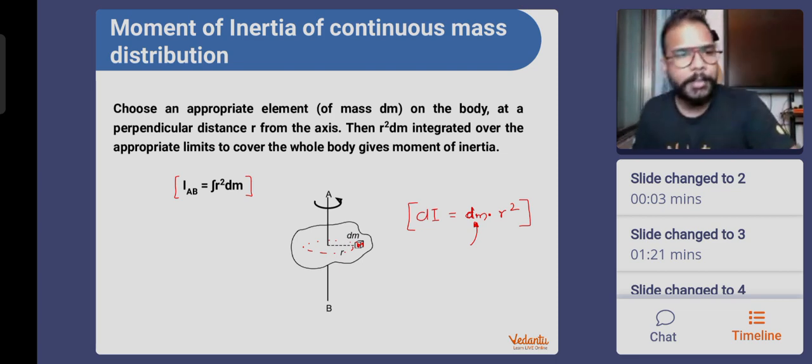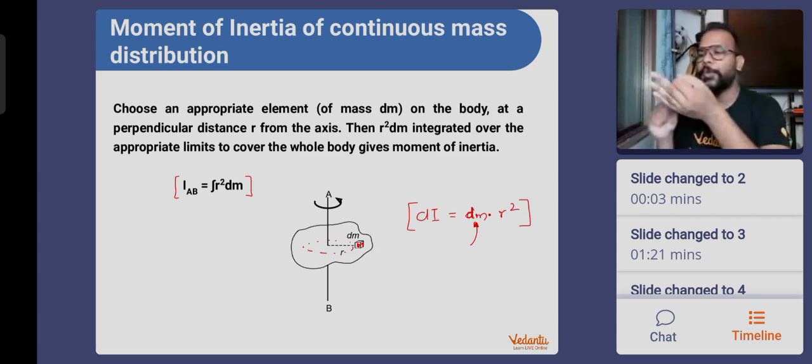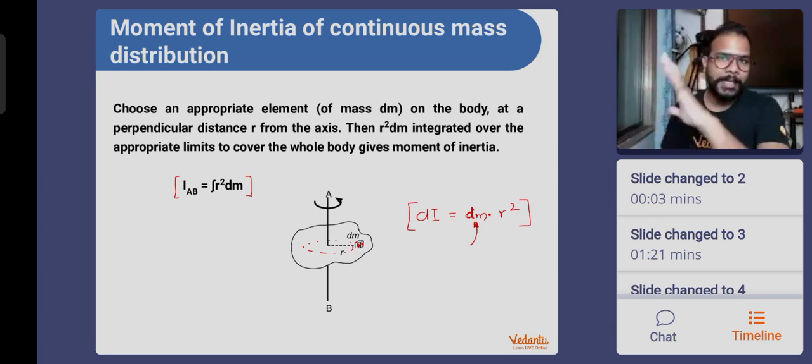I will take those doubts later on after I switch on the chat, once a significant amount of derivations are done. Okay, so chalo guys, what are we going to do? We are going to talk about the moment of inertia of a rod, the moment of inertia of a ring, the moment of inertia of a disc, hollow sphere, and solid sphere. These are the most important objects. One by one they'll come.